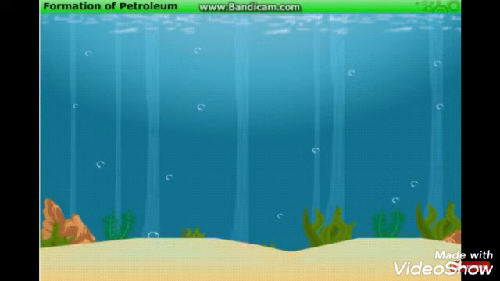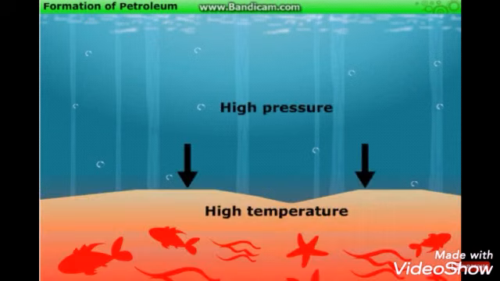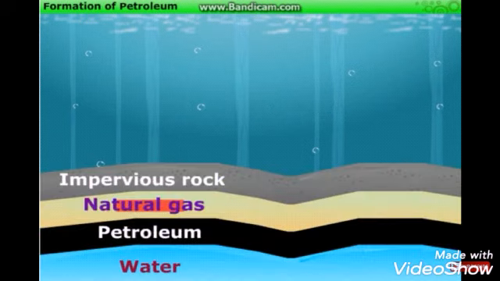As the aquatic organisms died, their bodies settled at the bottom of the sea and they started to get decomposed. This decomposed organic material got covered with layers of sand and clay, and they started to move deep inside the land surface present under the ocean floor and got compressed. Over millions of years, in the absence of oxygen, under high temperature and pressure, these dead remains got transformed into petroleum and natural gas.